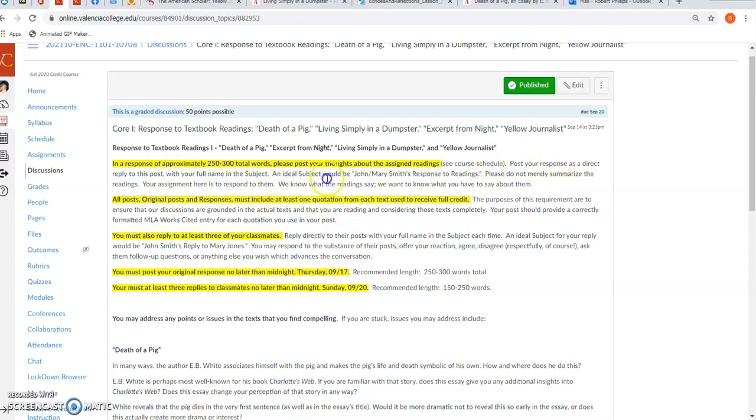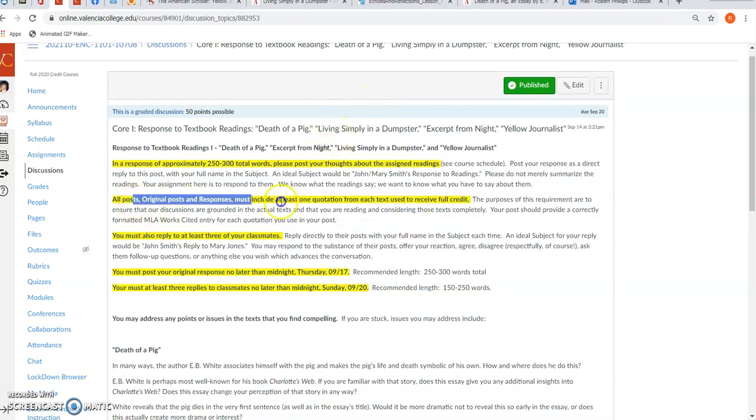As I always say, do not just summarize. Don't just summarize what the readings are about. Assume that the rest of us have read it. Your classmates have read it. So you don't need to tell them what it is. They already know what it is. But we want to know what you think about it. What's your response to it? Help us understand, help us analyze these things, and we'll try to help each other with the larger goal, again, of helping us prepare to write our own narrative essays.